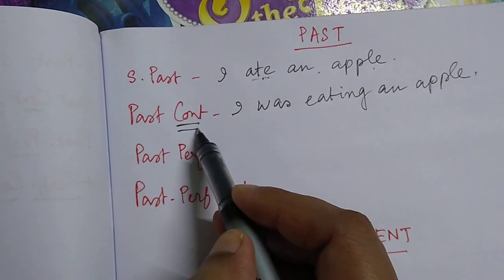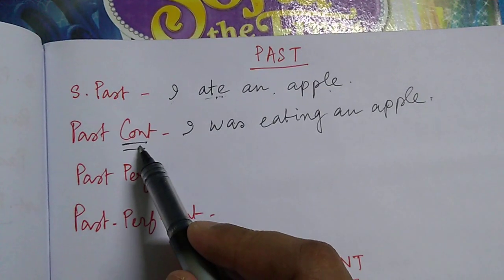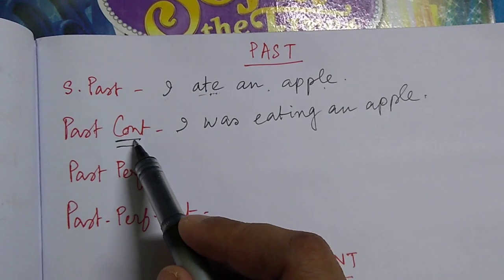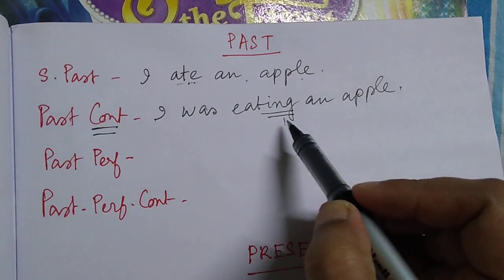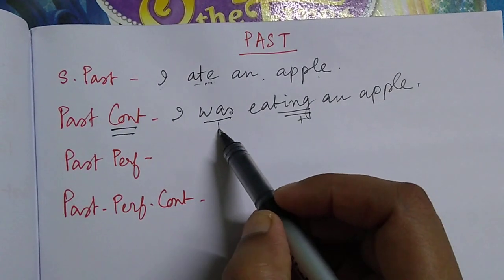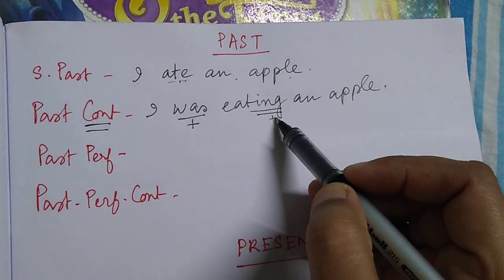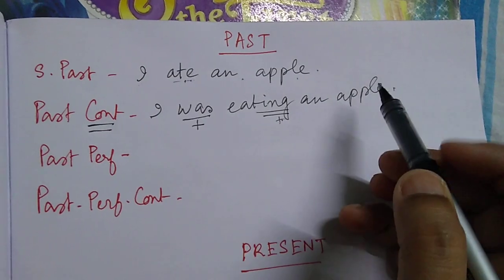Because this is continuous tense. Continuous tense is what? Continuous tense means that a work is going on. কোনো কাজ করা চলছে এটা বোঝাতে হবে. So there is an extra be verb. There is verb plus ing for continuous tense, past tense.